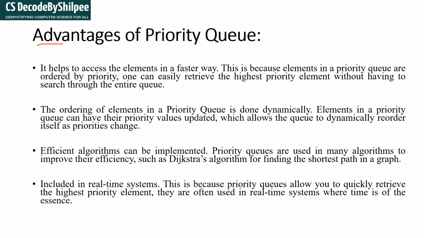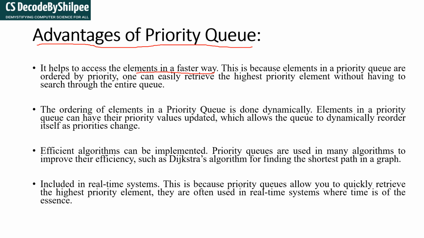Now we will see the advantage of the priority queue. The advantage is that it helps to access elements in a faster way. Why faster? Because every element is associated with a priority. So if you know the priority, you can easily get the element.